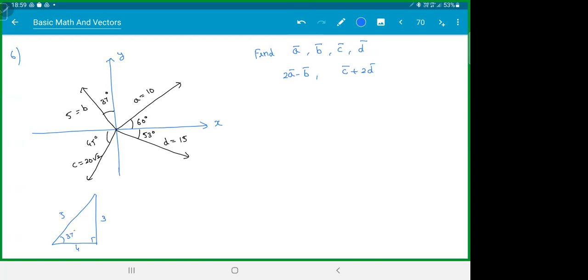This is 37 and this is 53. So you should know the values for 37 and 53. 30, 37, 45, 53, 60, 90, 120, 135. These are the basics. You should know them. Maths will teach you anyway, but in physics 37 and 53 are quite common.